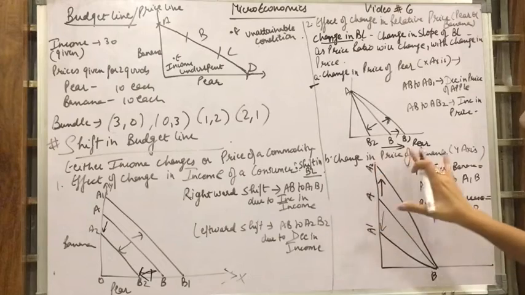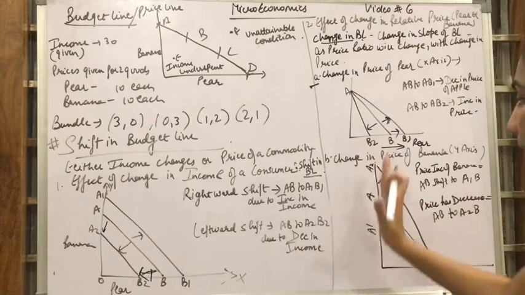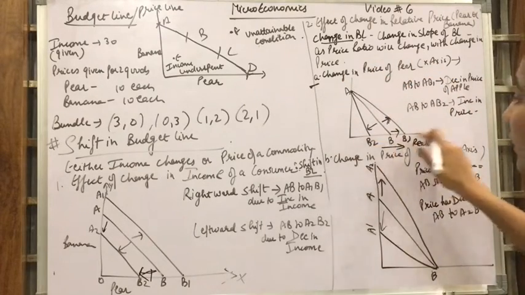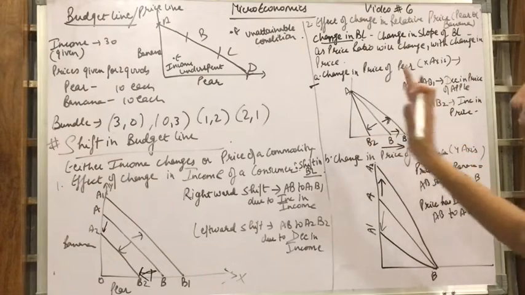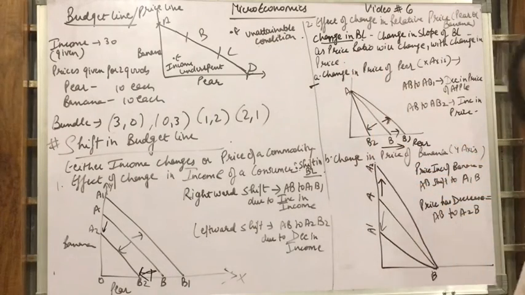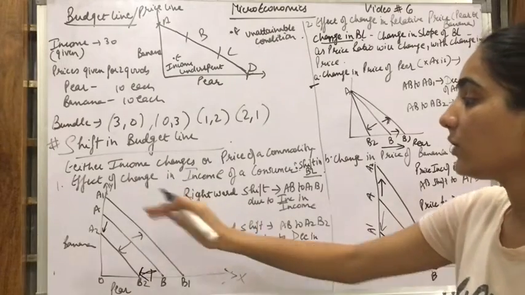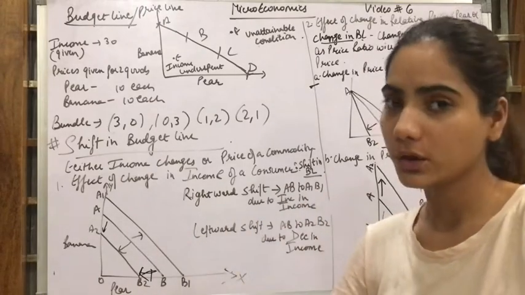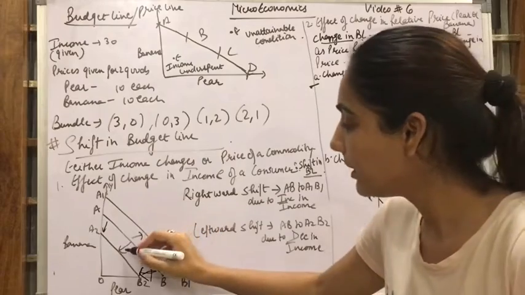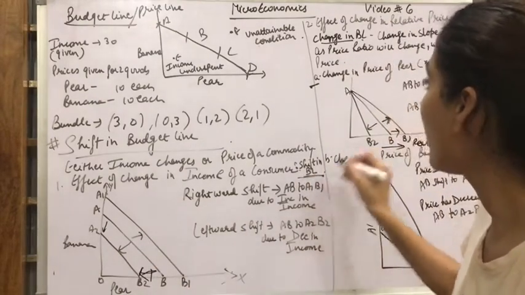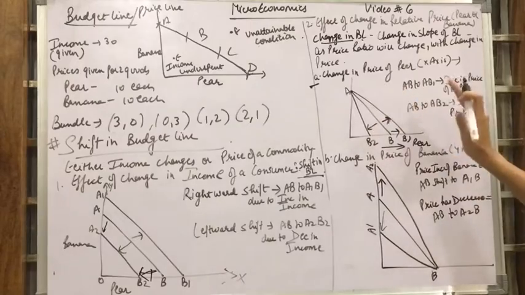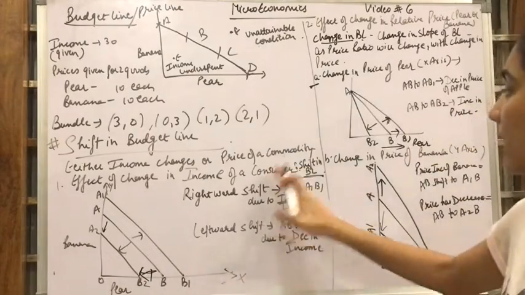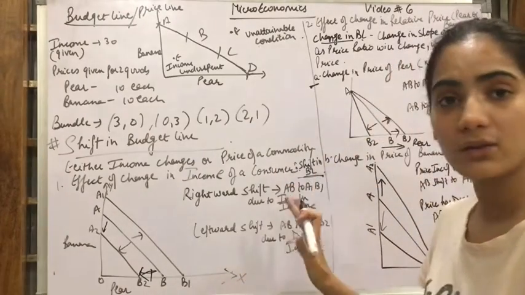अगर banana के price change होंगे, so we'll be dealing with the y-axis and the x-axis will be constant. If there is a change in the price of pear, we will be dealing with the pear side. That means x-axis पे deal करेंगे and the y-axis will remain the same. But if we talk about the change in the income of the consumer, income change हो रही है तो we can have either more of both the goods or less of both the goods. So there will be a shift in the budget line. अगर price change होगा तो budget line change होगी, पर अगर income change होगी तो budget line shift होगी. थोड़ा जल्दी तो नहीं हो रहा? I hope you understand this.